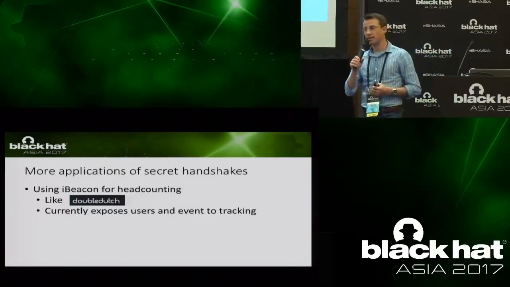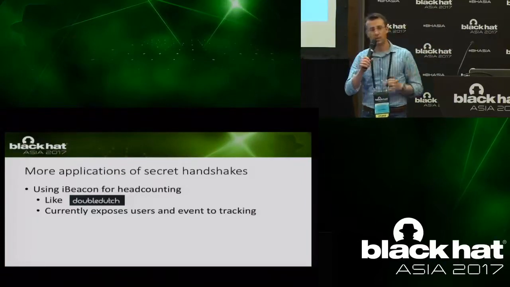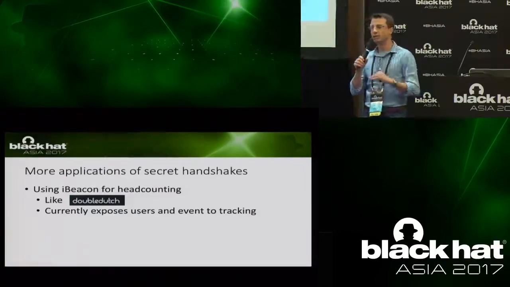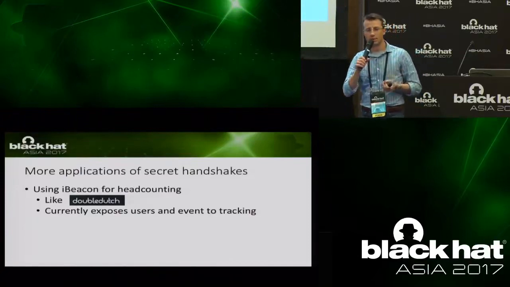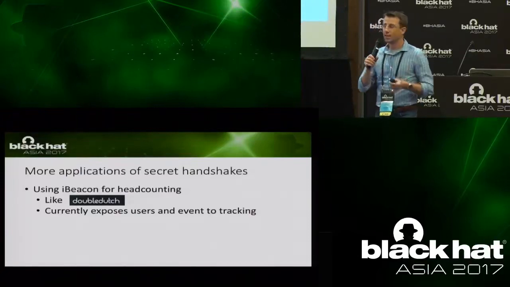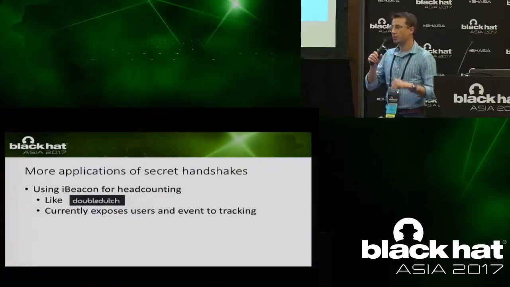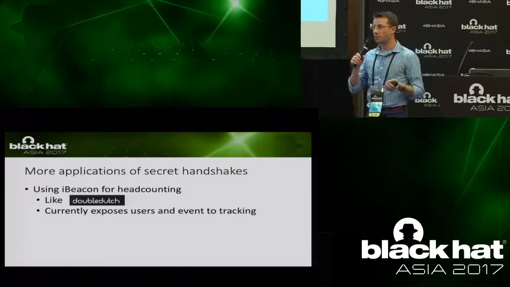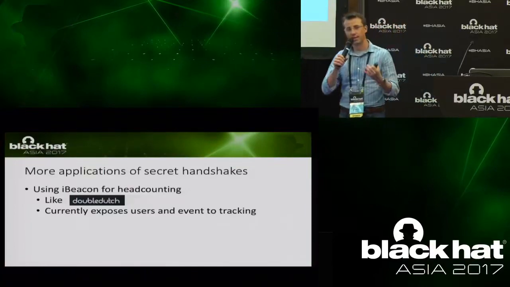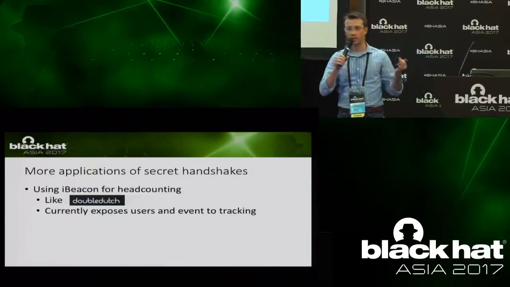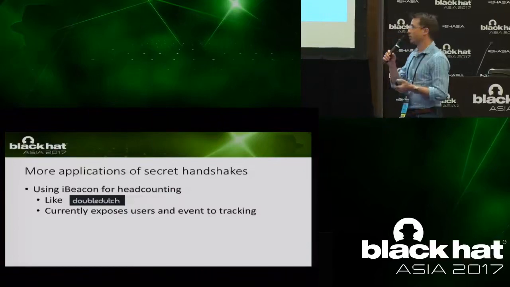So far we didn't require any privacy guarantees, but if we want to make the event private, or the fact that I'm attending this event private, if it's something sensitive, then we would like to prevent tracking. For instance, if there's an eavesdropper in the crowd scanning for beacons, we don't want to enable disclosing the fact that somebody has attended an event, or even the existence of the event, by scanning this beacon.